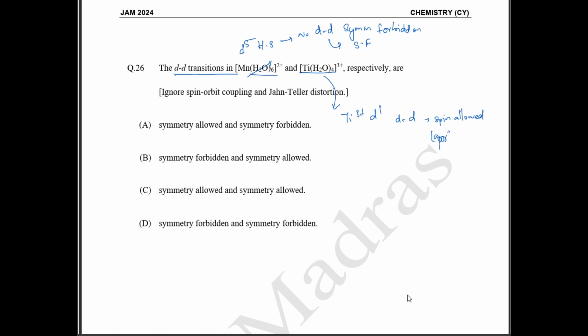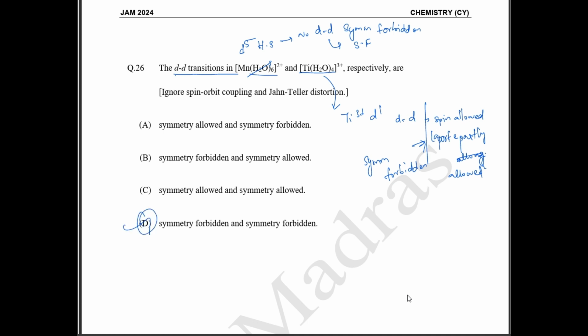But இங்க கொஸ்டின்ல symmetry allowed or forbidden-னு தான் கேட்டிருக்காங்க. So partly allowed is not considered. So this is still considered as forbidden. So this is going to be symmetry forbidden. Okay, so both complexes are going to be symmetry forbidden. So option D is the correct answer.